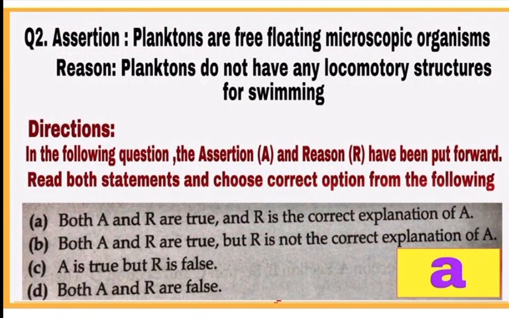Question number 2. This is also an assertion reason type question. See the assertion statement. Planktons are free floating microscopic organisms. This is a correct statement. Planktons are chrysophytes protistans which are microscopic and float freely in water currents. Check the reason given. Planktons do not have any locomotory structures for swimming. This is also a correct statement and the correct reason of the assertion, because planktons are microscopic and do not have any locomotory structures, so they float freely in water currents.